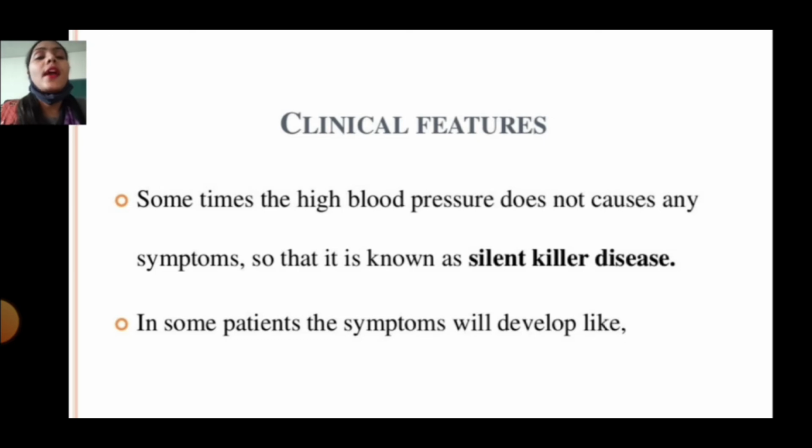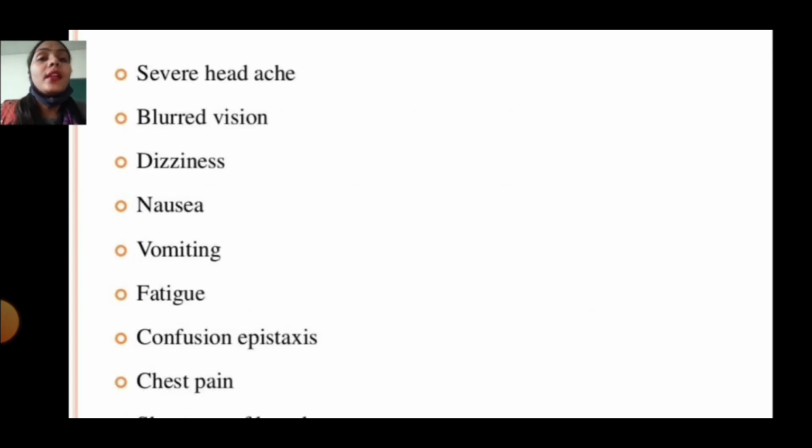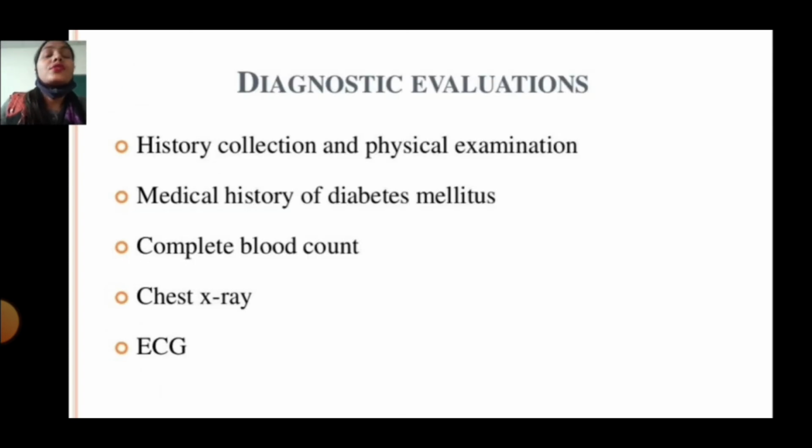Clinical features of hypertension: Sometimes the high blood pressure does not cause any symptoms, so it is known as silent killer disease. In some patients, symptoms will develop like severe headache, blurred vision, dizziness, nausea, vomiting, fatigue, confusion, epistaxis and chest pain. Diagnostic evaluation: first is history collection and physical examination.